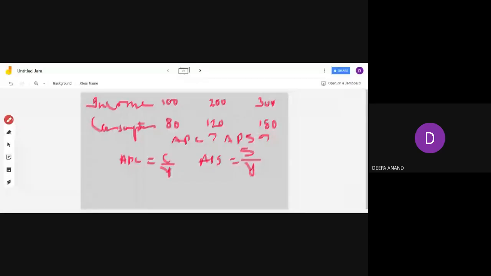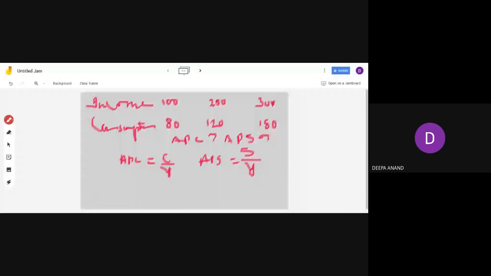You are asked APC and APS. In this case, your total income is 100 and consumption is 80. So here you will make a column for APC. Your APC is equal to 80 by 100, 120 by 200, 180 by 300, like that. It will go. And when you come to APS, what is the saving in the first case?